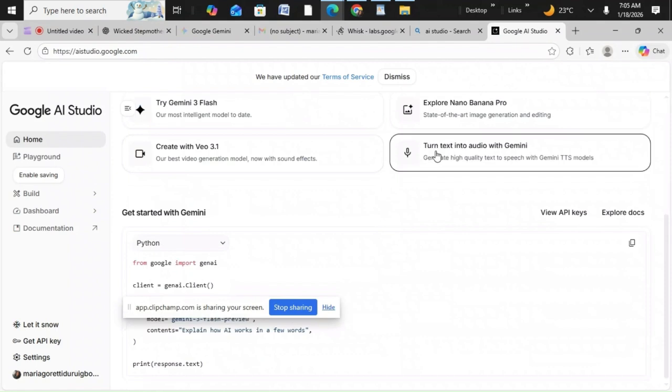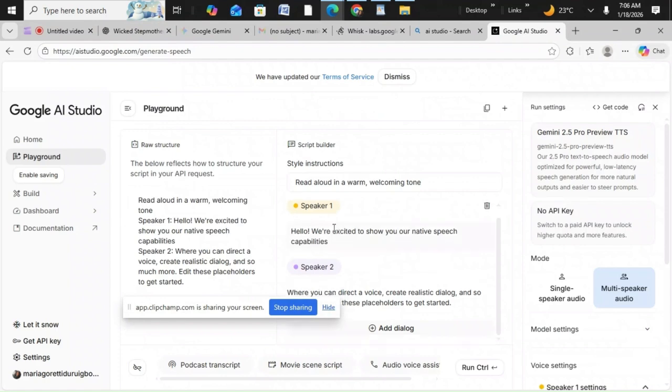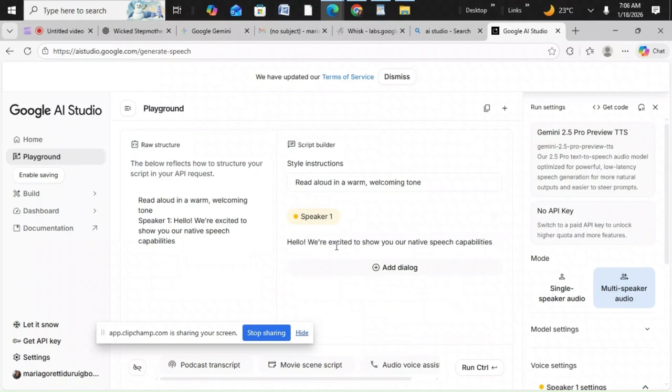Look at the one we're going to be using: turn text into audio. You select here, and you can see the style instruction, and there is speaker one and speaker two. Let's find out the difference. If you have speaker one and speaker two, you will be using them to create a dialogue. But because we are using just one person, let's delete this speaker dialog. Here is where we are going to be pasting the script, and here is where we are going to be pasting that instruction.